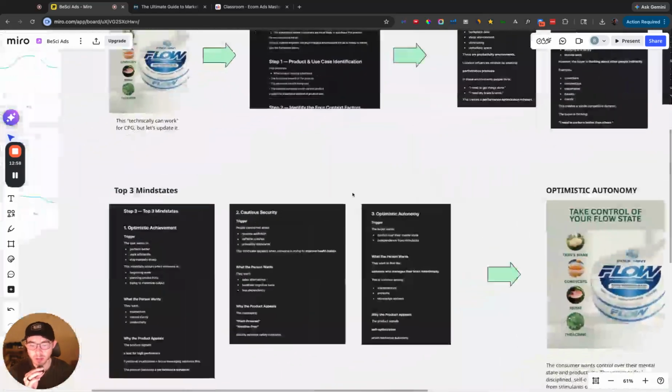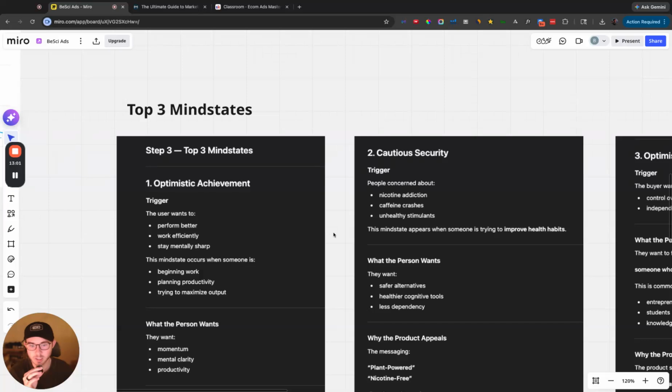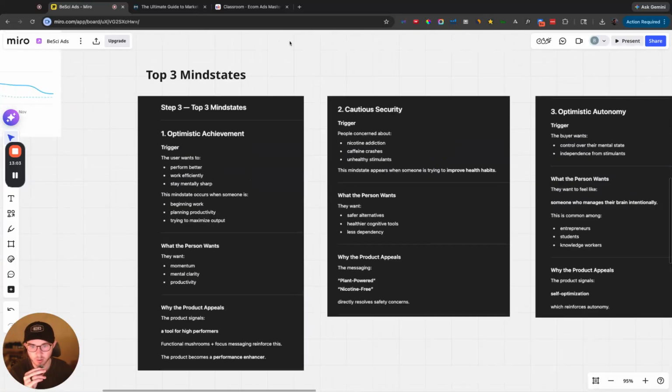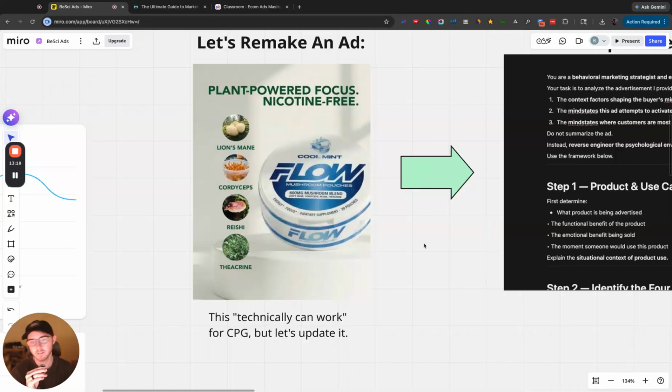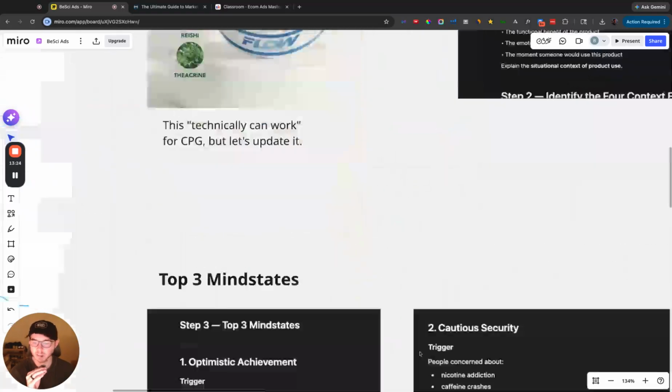So here is what you want to do: go through ChatGPT or Claude or your AI of choice and just ask it to be a professional copywriter and write whatever you want. In this case, I opted for it to write me a new headline based on this ad. So instead of saying plant-powered focus, nicotine-free, okay, that's great. It's to the point, it's very features-oriented, but I think we can do better.